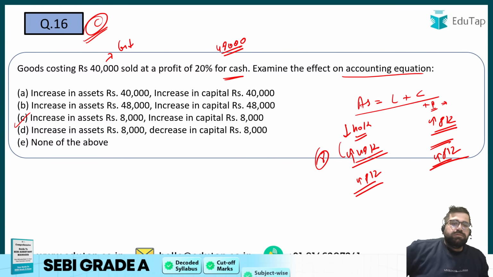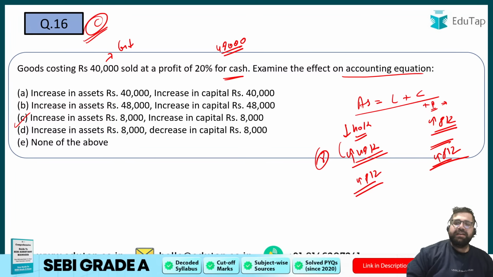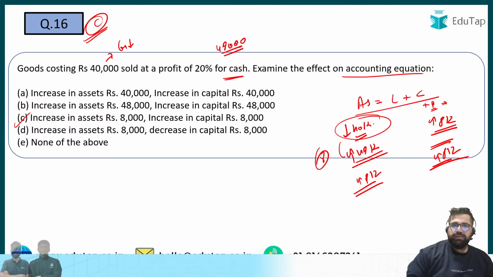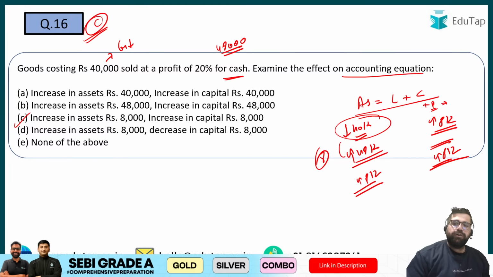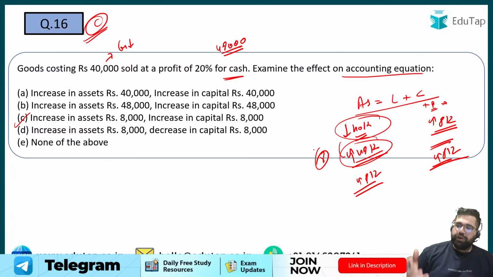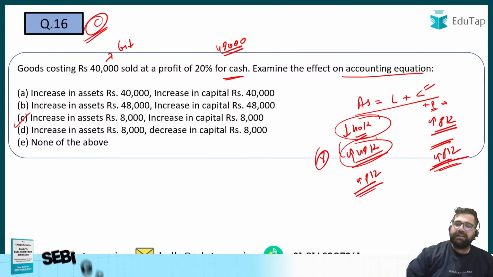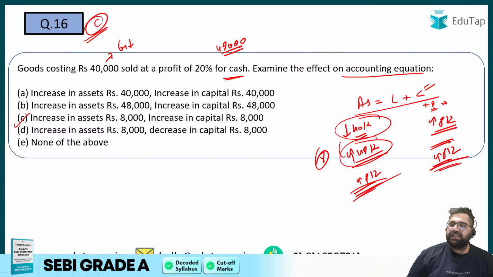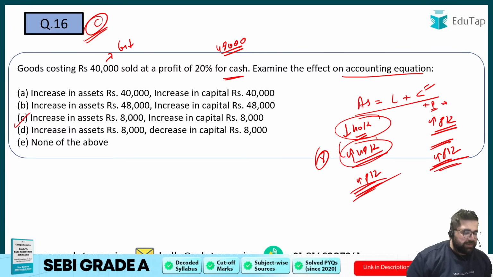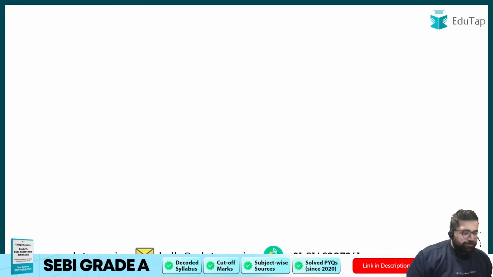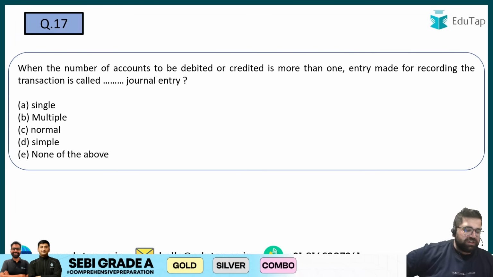Right? Why do assets increase by 8? Because this is a net effect. Your goods have fallen by 40,000, your inventory has gone down by 40,000, but you are receiving cash of 48,000, right? So the overall net effect is an increase of 8,000 in assets, and the profit of this particular transaction will be added in your capital. So therefore we are adding 8,000 in your capital. So your capital increased by 8,000 and your assets increased by 8,000. Therefore the correct answer will be C. Right? Now, let's move forward to question number 17.